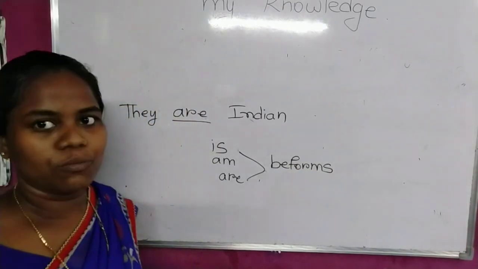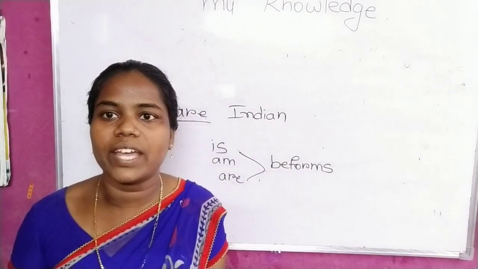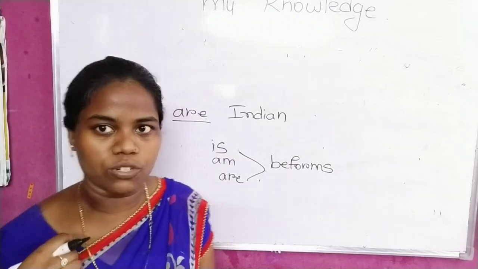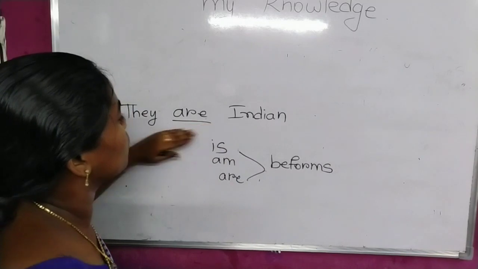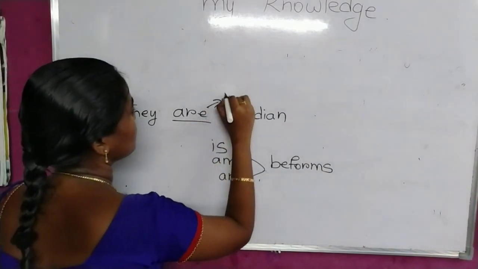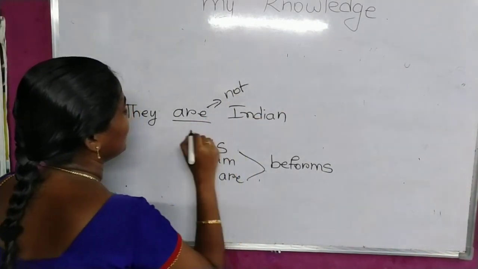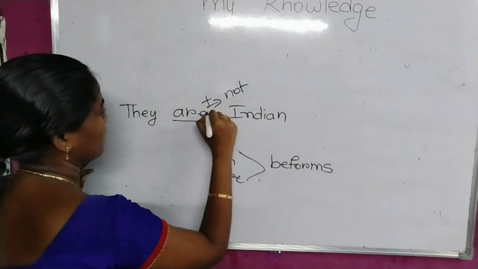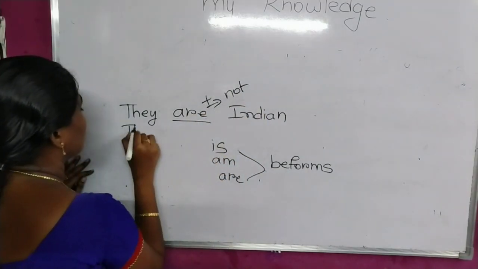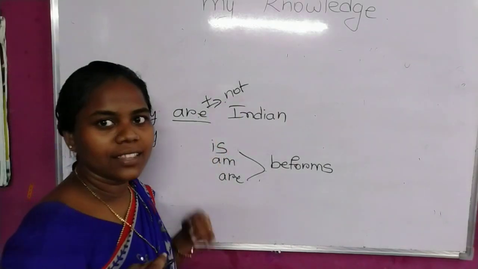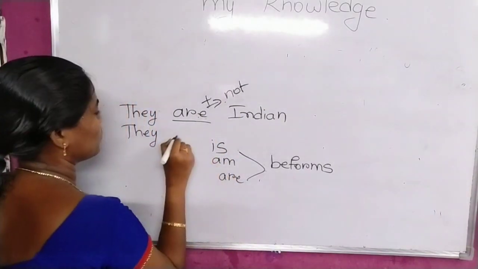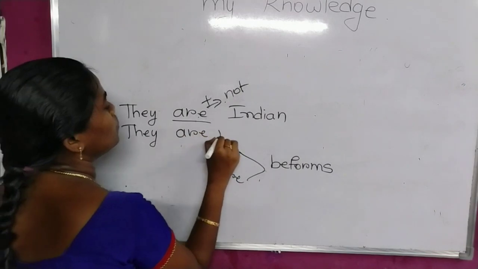She is in the classroom. Talks about the existence of a person. Where is she? She is in the classroom. Okay, so then you can use are. As we got the helping verb, you can add negation without thinking about anything. So they are plus not. We are adding negation to the helping verb are. Then we can make it a negative sentence. So they are not